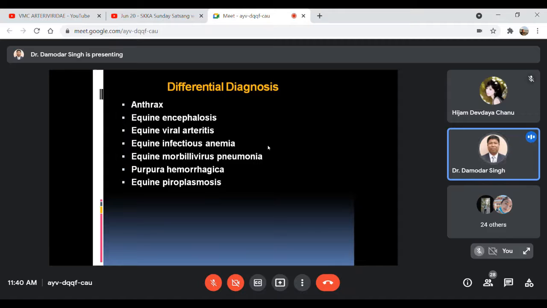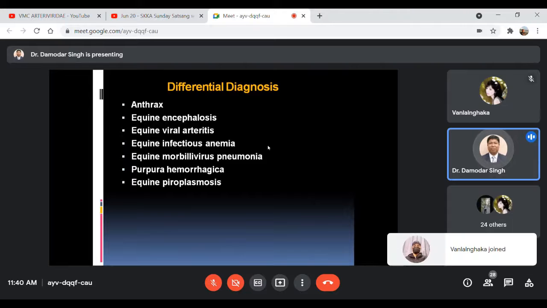So we have to rule out, separate, or differentiate this disease from similar diseases like anthrax, equine encephalosis, equine viral arteritis, equine infectious anemia, equine morbillivirus pneumonia, purpura hemorrhagica, and equine piroplasmosis.